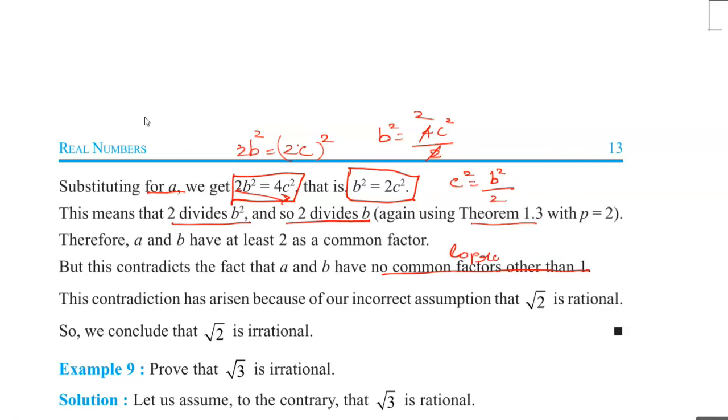We assumed that a and b are co-prime, but it is not like that. So this contradiction has arisen because of the incorrect assumption that root 2 is rational. So this is incorrect. Therefore, we conclude that root 2 is irrational. This is the important step you have to mention.